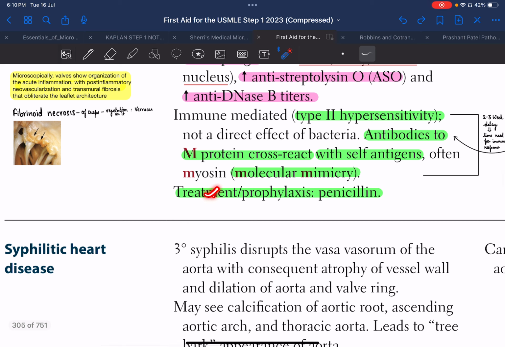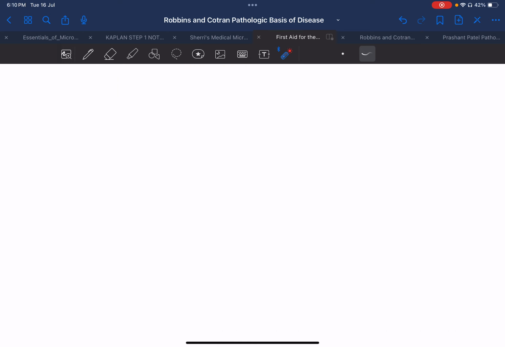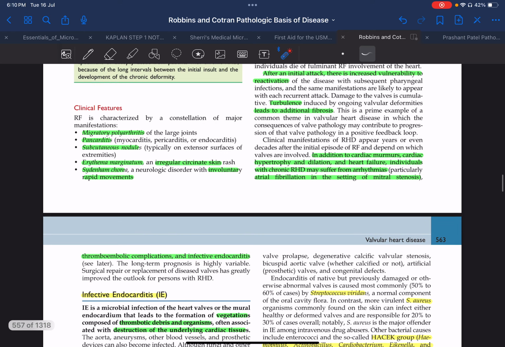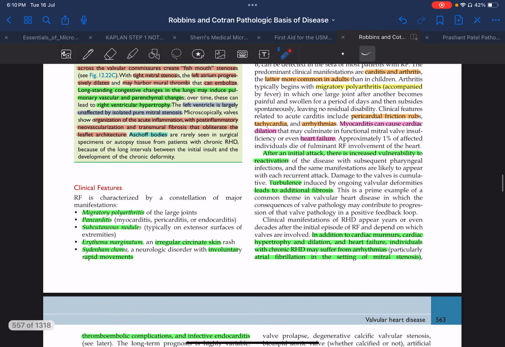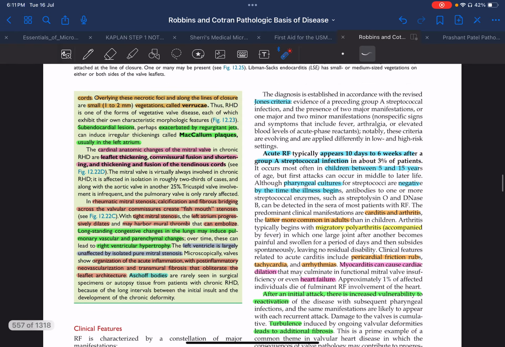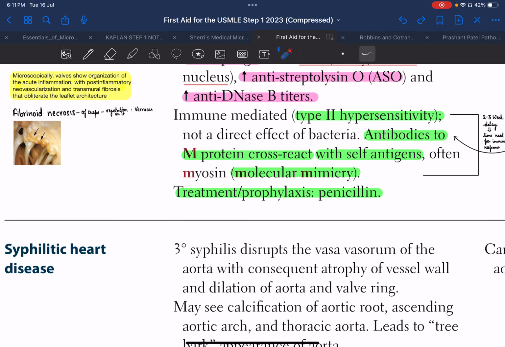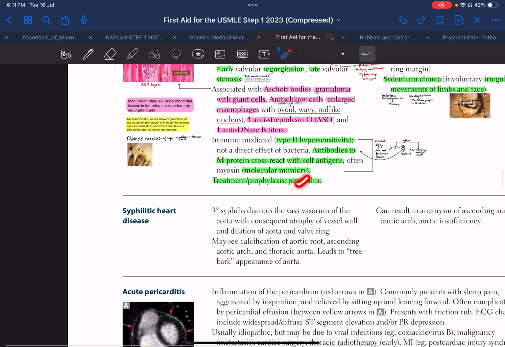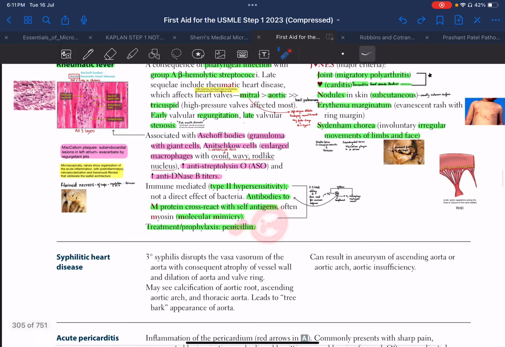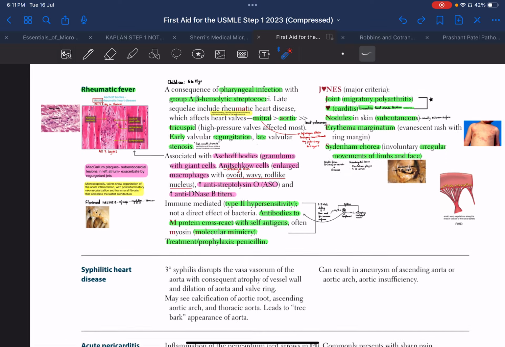Now, what is the treatment or prophylaxis? We can give the patient penicillin. What else can we give if the patient is allergic to penicillin? We can also administer clarithromycin or azithromycin, which is an alternative treatment. Penicillin is given IV, which you must remember. And yes, that's all about rheumatic heart fever.